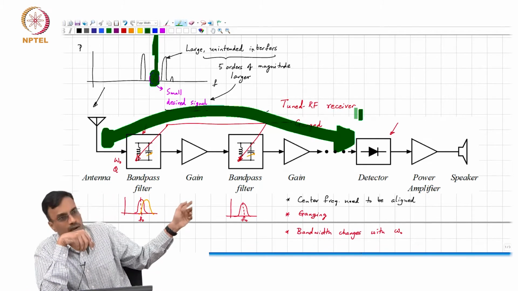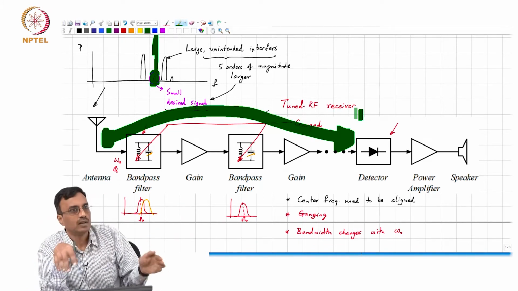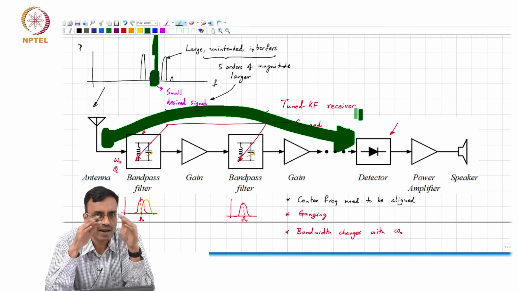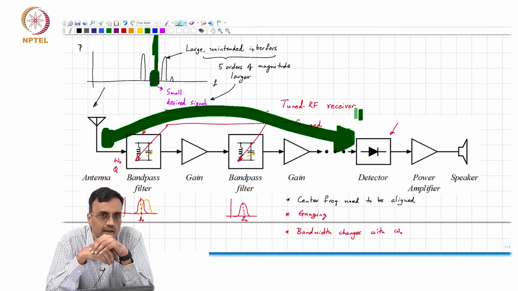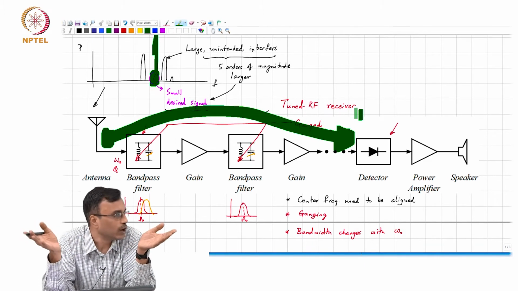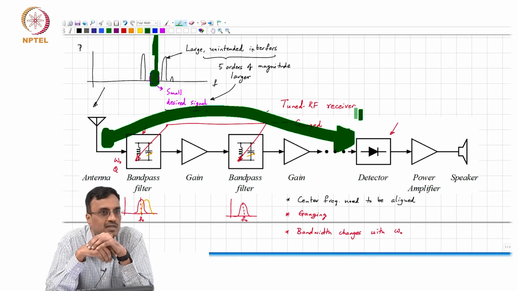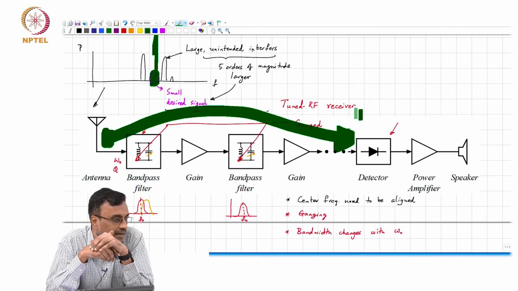And on top of that, you not only have gain, but you have a cascade of filters. So you have in effect a high gain system with a very, very high order. If you have 6 filter stages, each stage is second order at least.